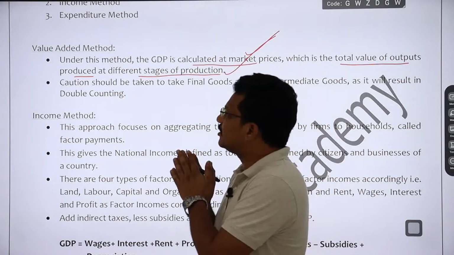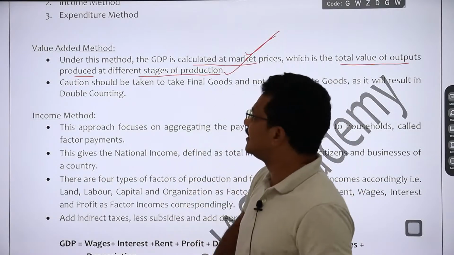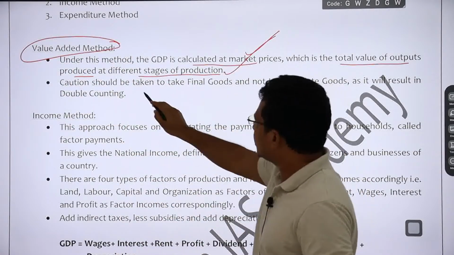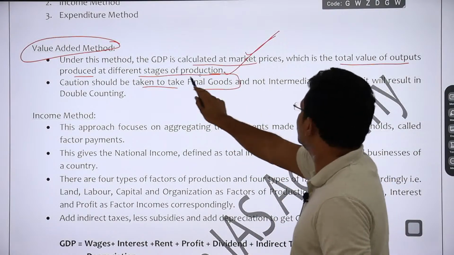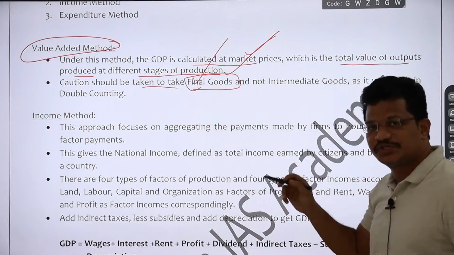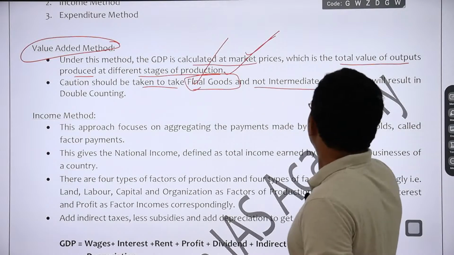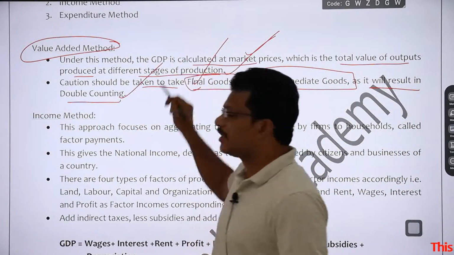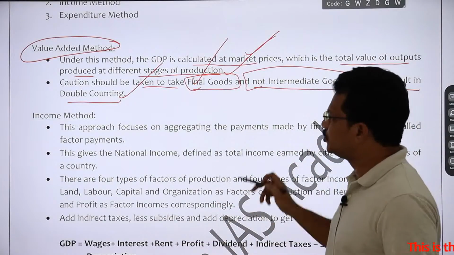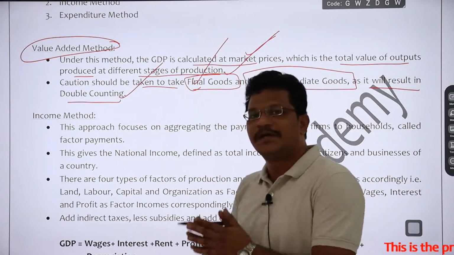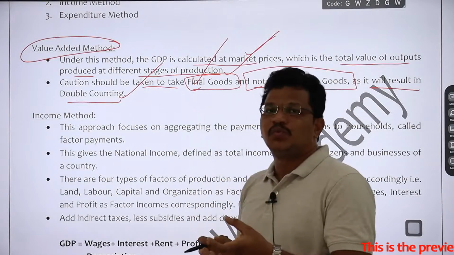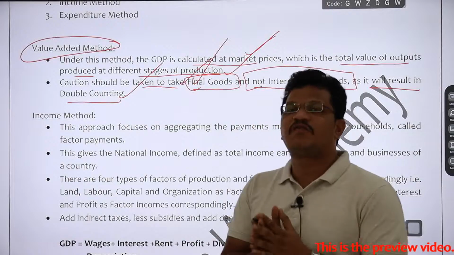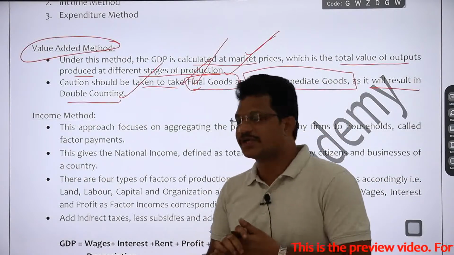And if you calculate the national income in this method, then it will be called the value added method, right? Now caution should be taken to take final goods. Here the caution is that you need to take the final goods only and not intermediate goods, as it will result in double counting. As I already told you in my previous lecture also, you should take care that you should not count them two times, right? So for that you need to take only final goods, not intermediate goods, correct?